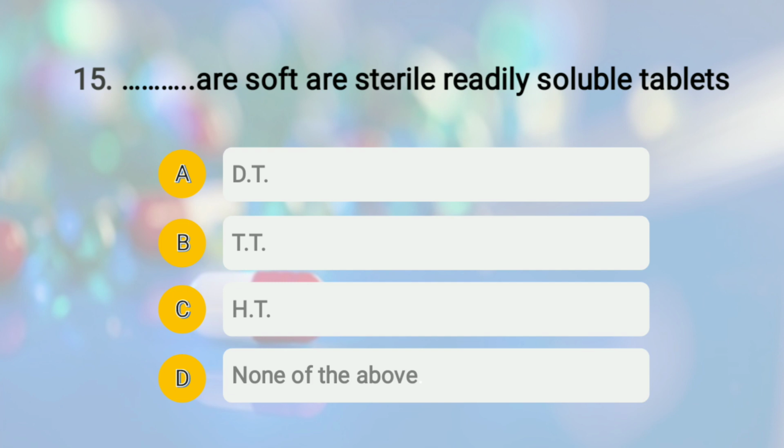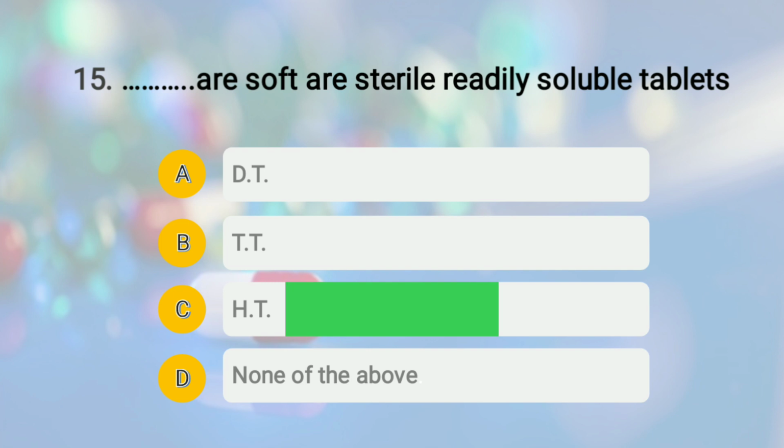Therefore, the right answer of this question is option number C, that is HT, hypodermic type of tablet. They are soft, sterile, readily soluble tablets. They are added to sterile water or water for injection and injected. Here the drug and additives are of highest purity.